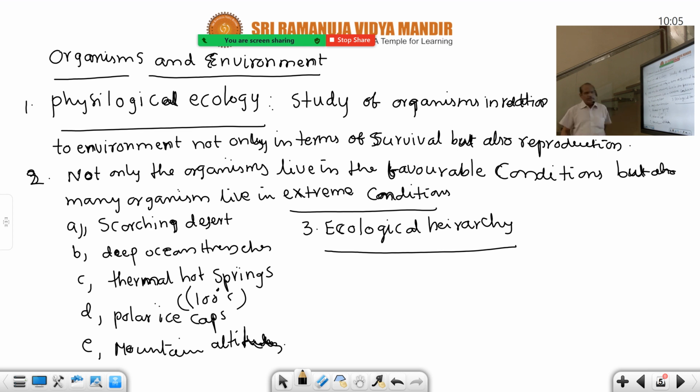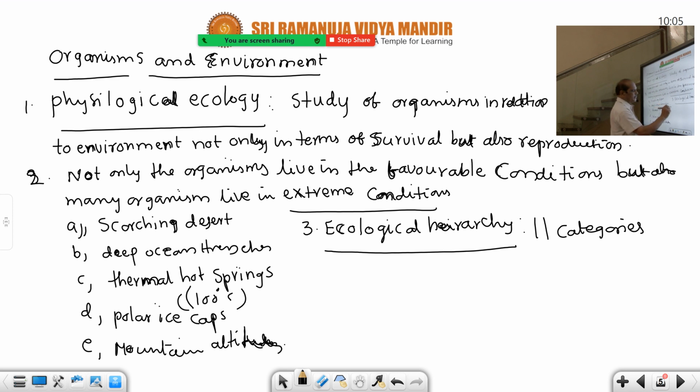Here in the same way, the ecological hierarchy begins with the cell. In the ecological hierarchy, how many categories are there? There are 11 categories. But in the hierarchy of classification, 7 obligatory categories are there: kingdom, phylum, class, order, family, genus and species. There are 7. But here, 11 categories are there.